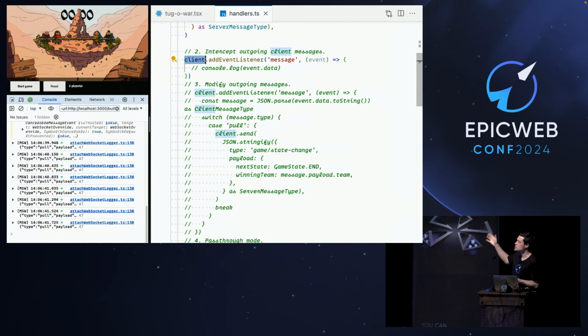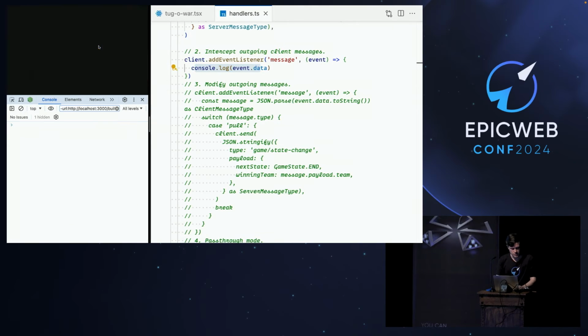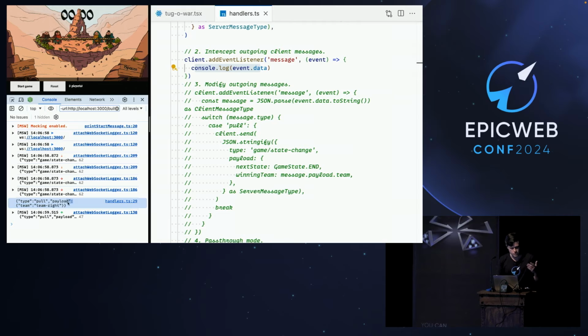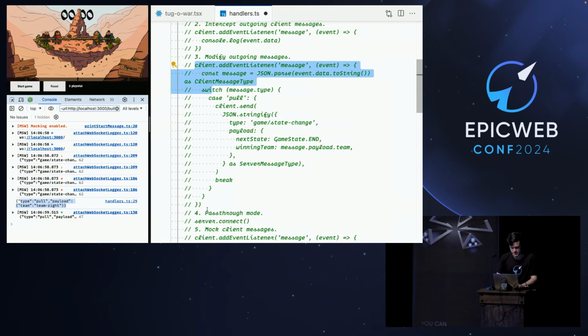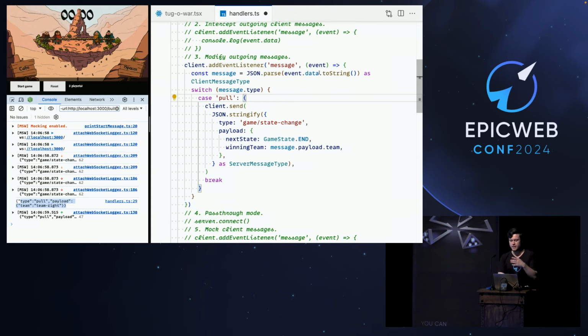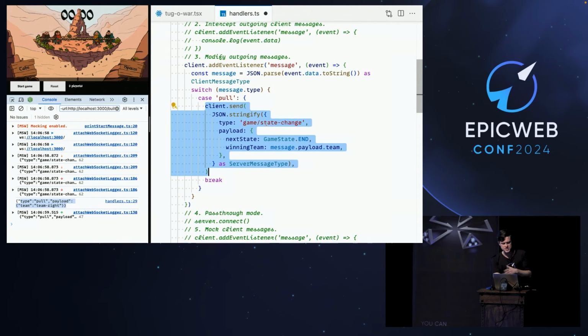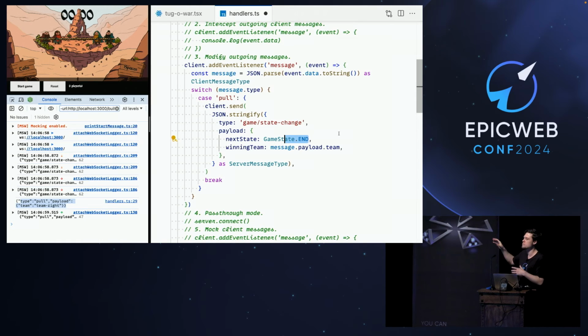This is event target based, so you just add a listener, the message listener, and you get a message event. So you can observe any events coming from the clients. For example, like here, here's the console log of this pull event coming out. This is really nice. So let's try to respond to this event. So I will have a similar listener that intercepts this event, parses this message, and then if it's a pull event, we will send back from this event handler a state change, where whichever team pulls on the rope wins immediately.